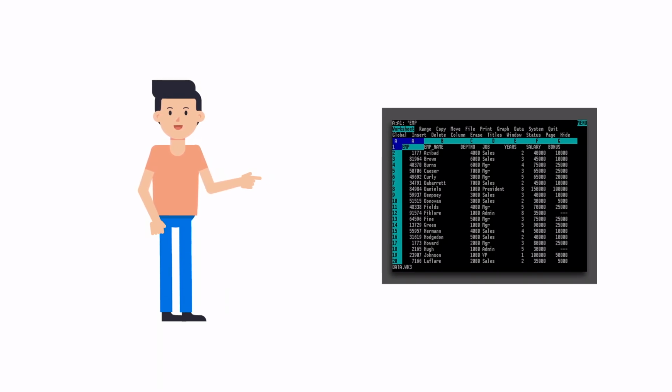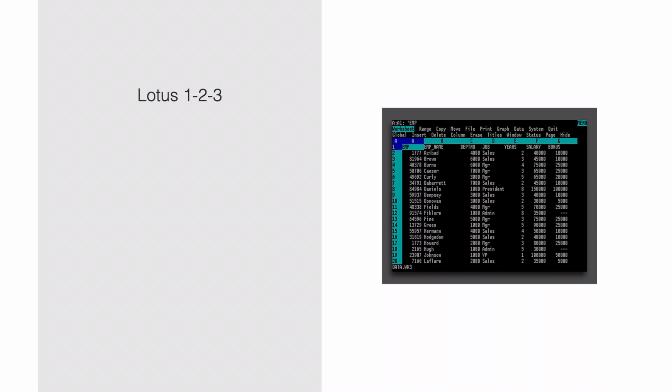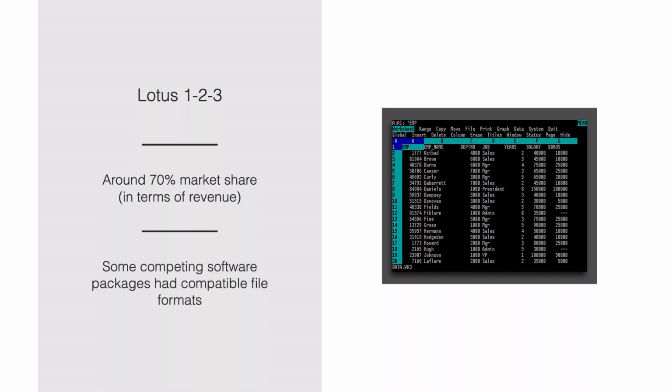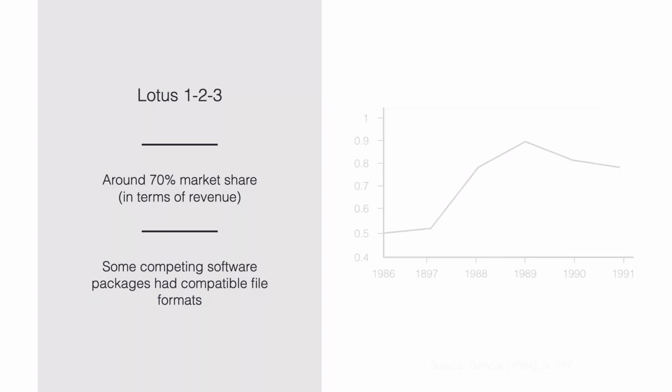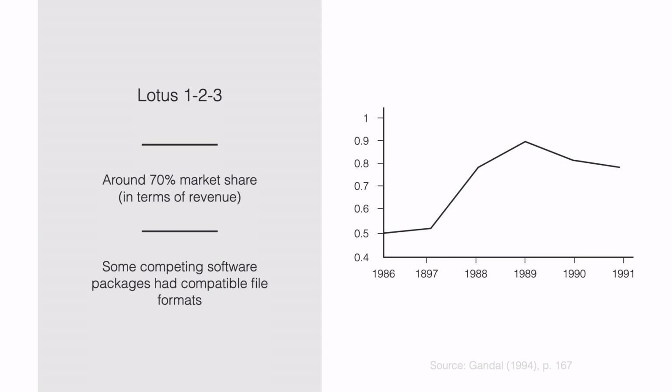Back in the days, the industry standard was not Microsoft Excel, but almost everybody used a program called Lotus 1-2-3. They had a 70% market share. The rest of the market was more or less equally divided among a few other software packages. What is interesting is that some of those other programs were compatible in the sense that you could open Lotus files. In fact, over time, more and more of Lotus competitors chose to be compatible.